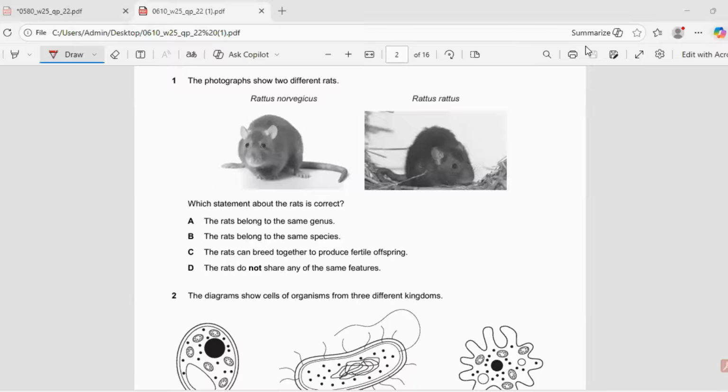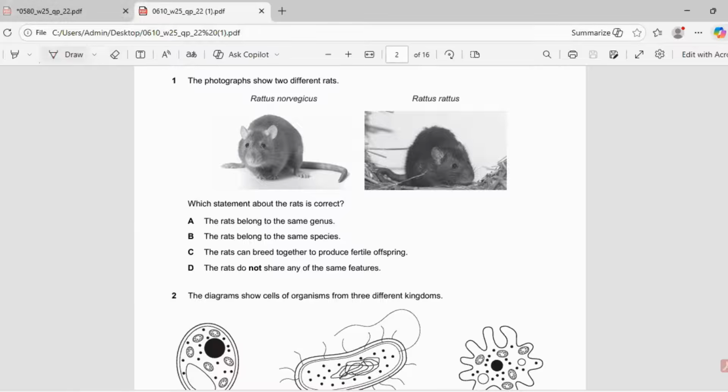Everyone. Today's session, we are going to discuss a very important latest paper of IGCSE 10th Biology, from the October-November session. We are discussing transcript number 22, that is the MCQ section carrying 40 marks. So here are the important questions.